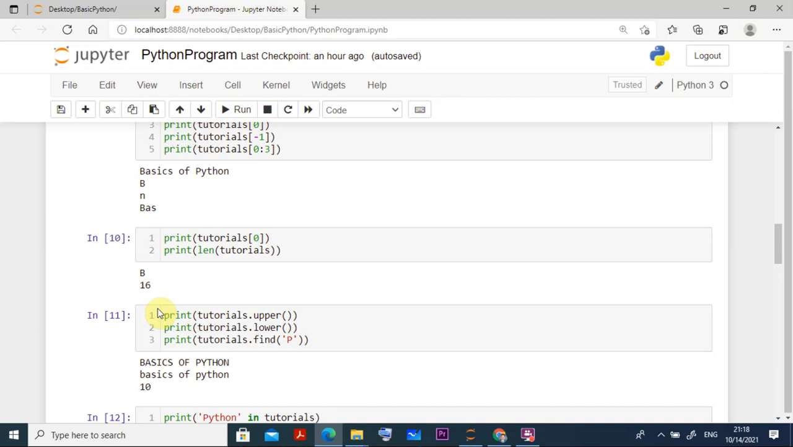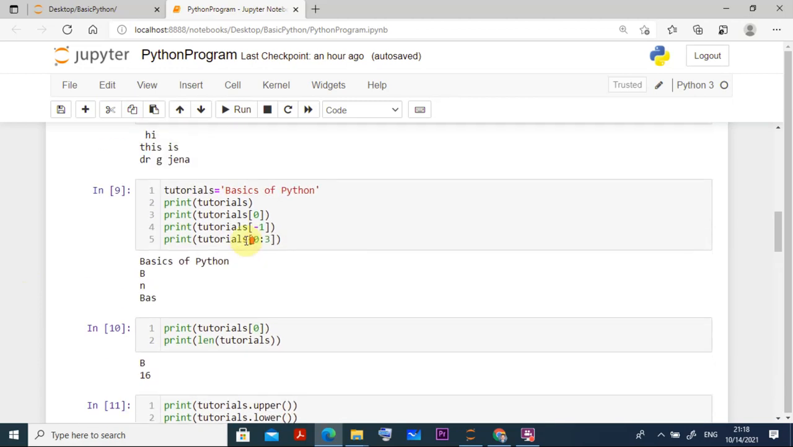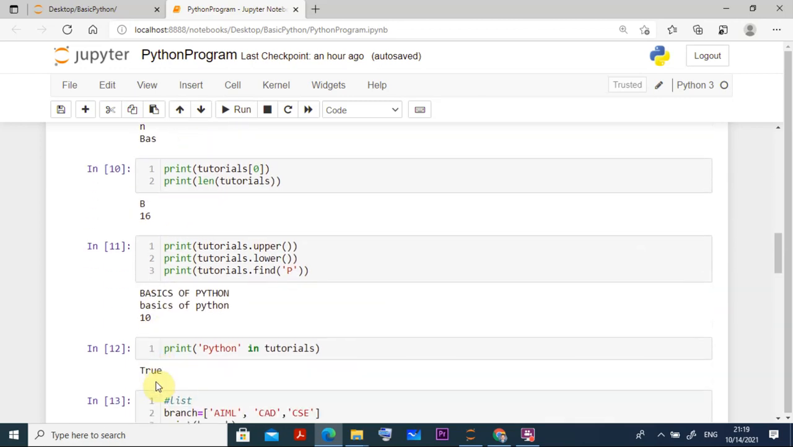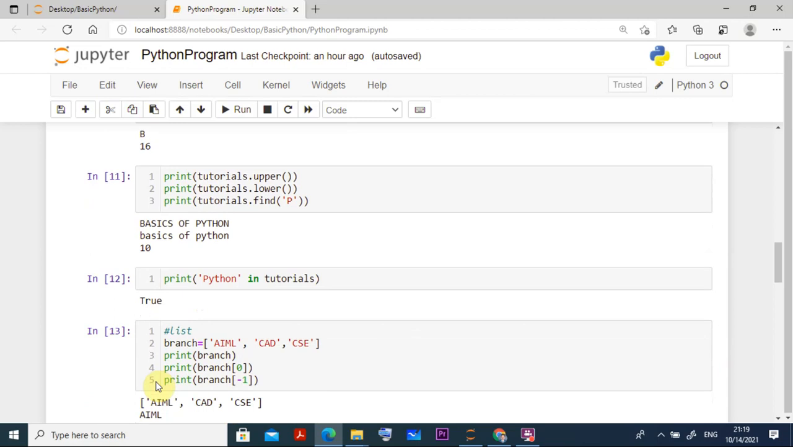Suppose I want to find the length of these tutorials, then you can use the len method, length of tutorials, and print it. It will calculate everything, from the first B to n, and the gaps in between also. So for example, 1, 2, 3, 4, 5, 6, 7, 8, 9, 10, 11, 12, 13, 14, 15, 16. You can see the answer is 16. Similarly, you can use other methods, like making it upper, making it lower, finding whether a particular letter is there or not, or the index where it is.